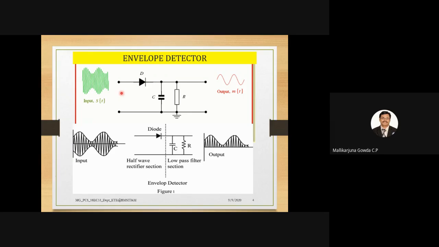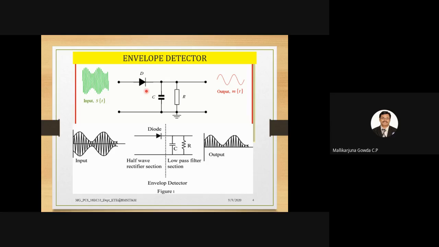When the input voltage to the diode is greater than the voltage across the capacitor, or we can say the voltage at the cathode of the diode, same thing, no? The voltage across the capacitor is nothing but the voltage at the cathode of the diode. So when this value of the AM input signal is greater than the voltage at the cathode, what happens? The diode is getting forward bias. When it is forward bias, it is conducting. And if we assume the diode is an ideal one, it acts as a short circuit.